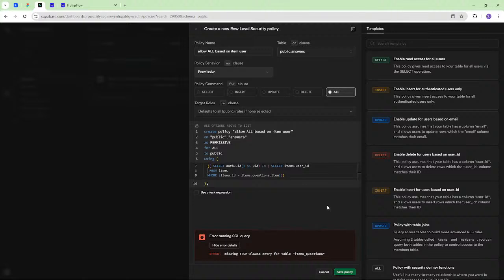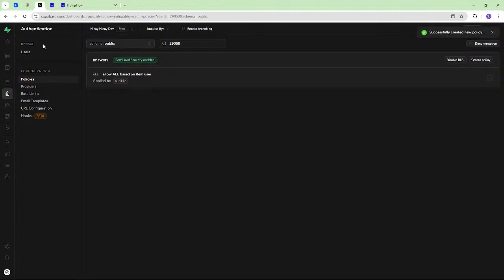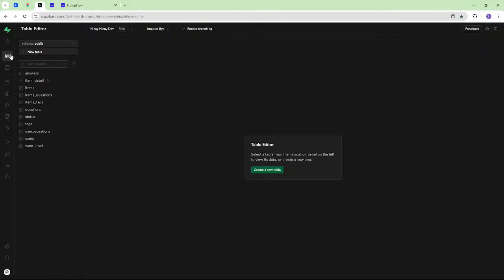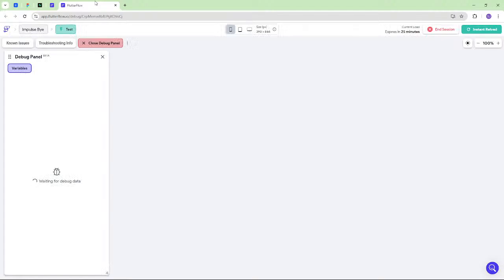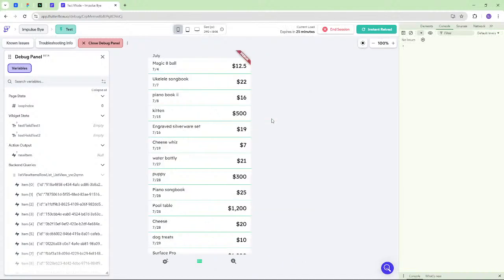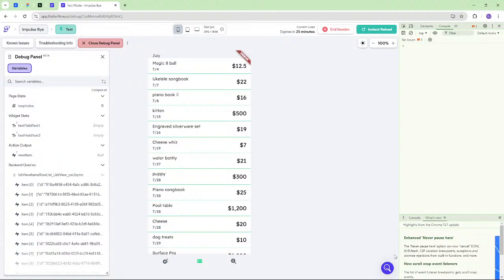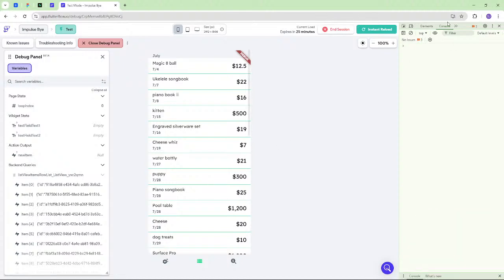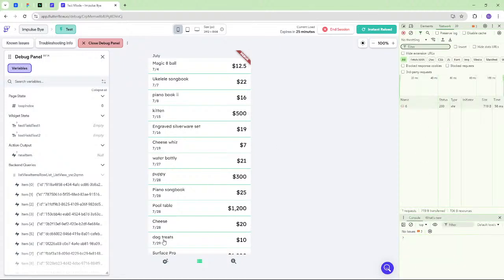Missing from clause. Oh. Where items ID equals answers items is what that should be. Yeah. And I don't remember if I have to pull the schema again when you update the row level security. I don't think we do. Let's just pop open our handy dandy console. Actually, more want this instead.